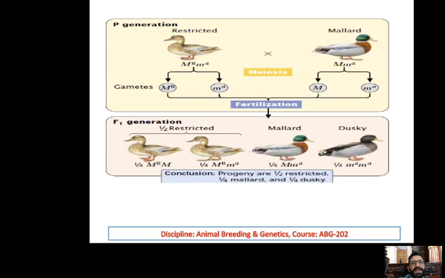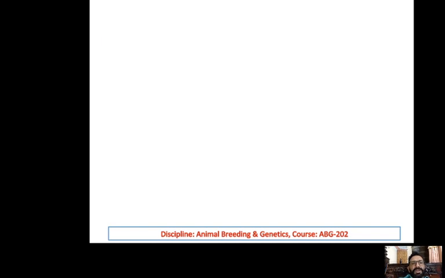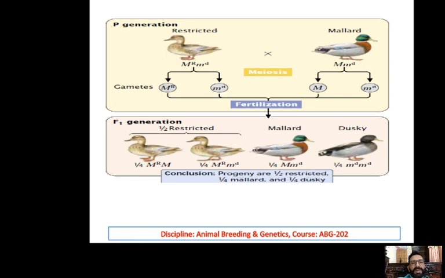And you can see this in this example. We are crossing two heterozygote individuals, MR and MD, and the other one is M and MD. And we get all four types of phenotypes. In a typical Mendelian case, it should be two phenotypes. But in this case, you can see four phenotypes. So this is a deviation from the Mendel laws.